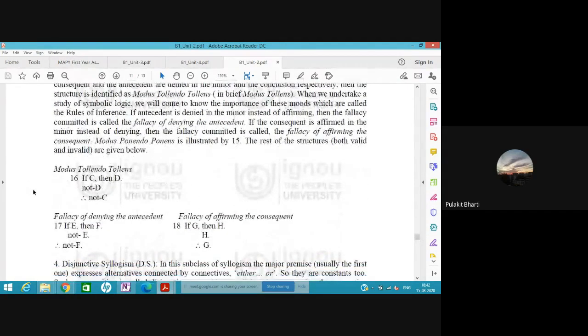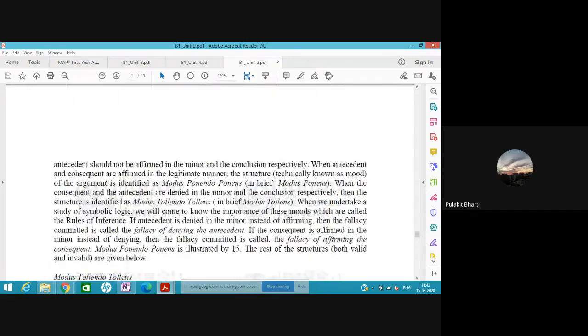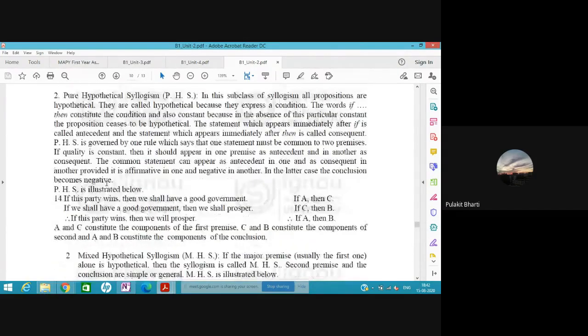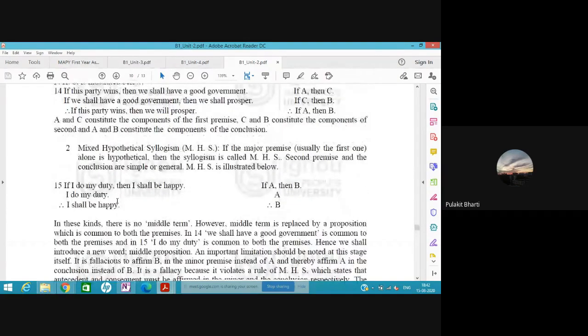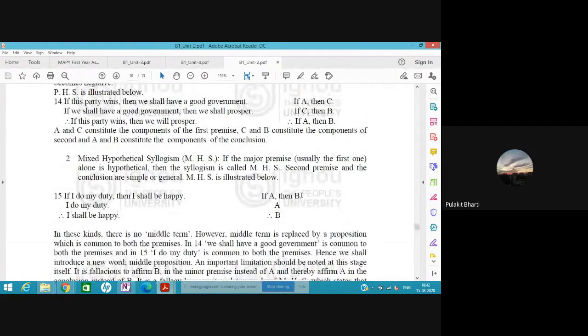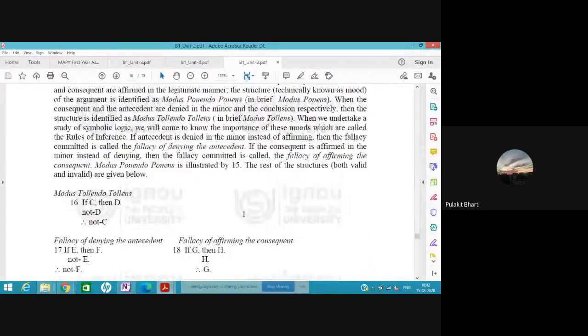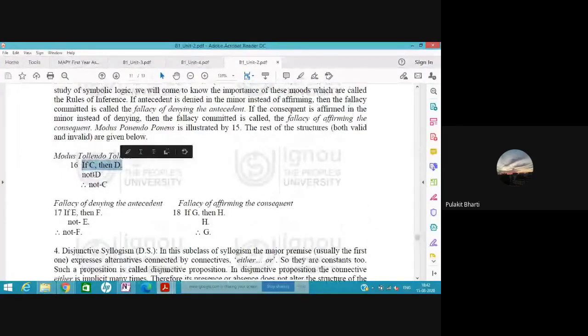What is modus tollens? Modus tollens and modus ponens. These are two types of mixed hypothetical syllogism. Let me show you this type of syllogism. If A then B, A therefore B, this is modus ponens. Now consider this structure. If C then D, if not D, therefore not C. This is modus tollens, which is short for modus tollendo tollens.